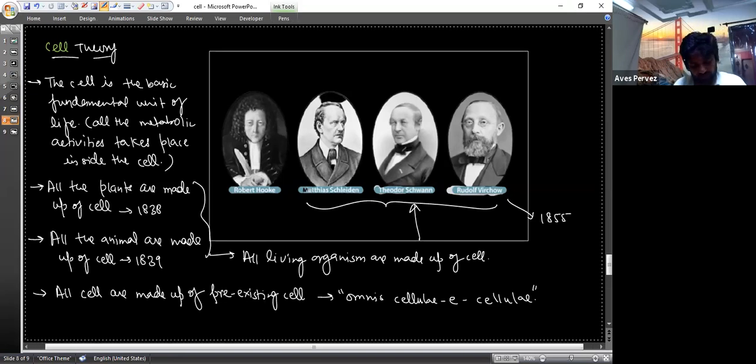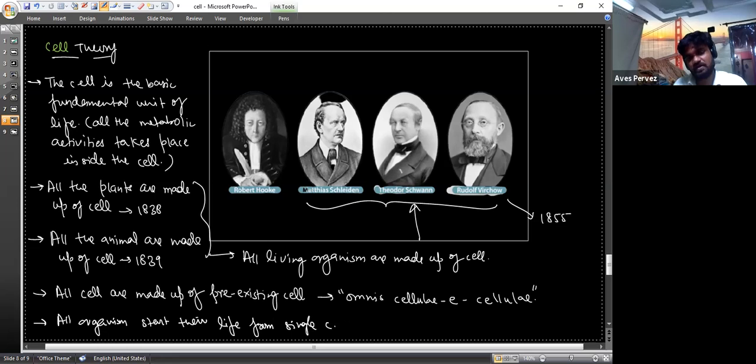And the fourth statement was also there, that all cells start their life from a single cell. All organisms, whether multicellular or unicellular, start their life from a single cell.